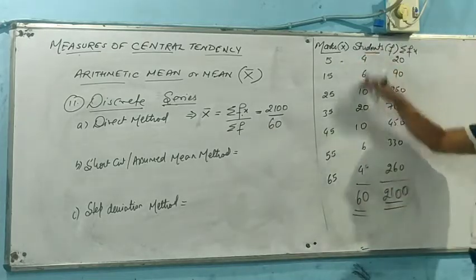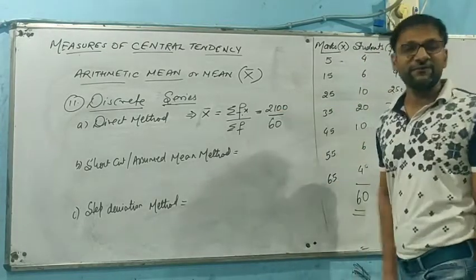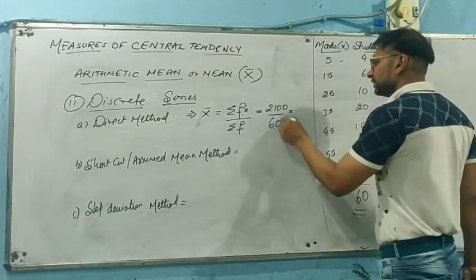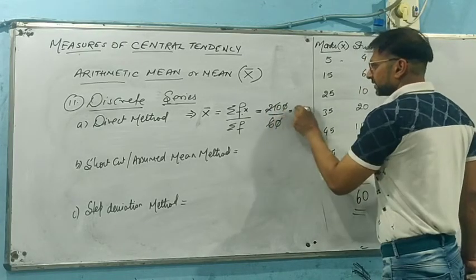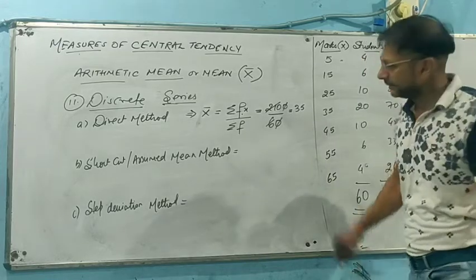Summation of f is this one and 2100 is the summation of x. Cutting this, we get 35 as the value of mean.